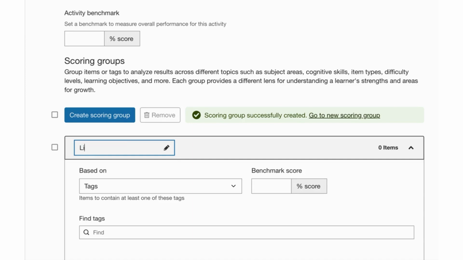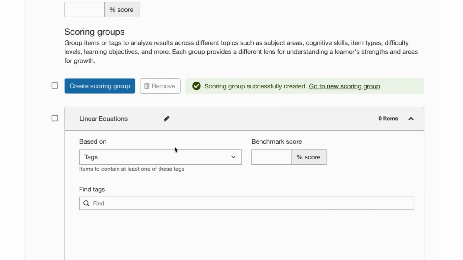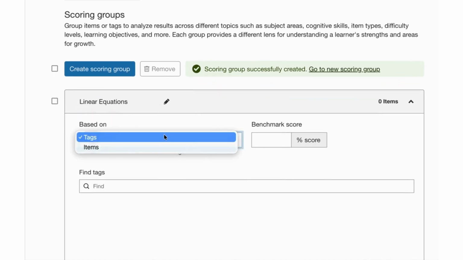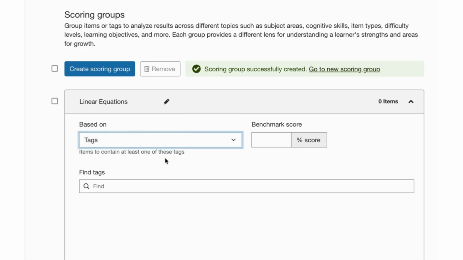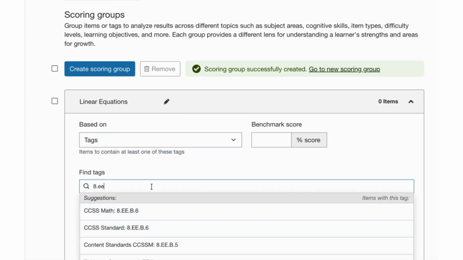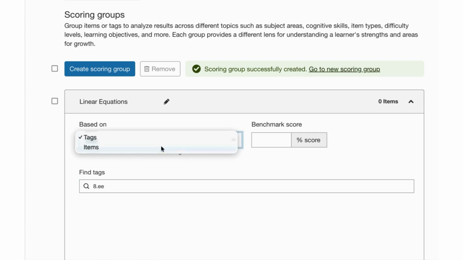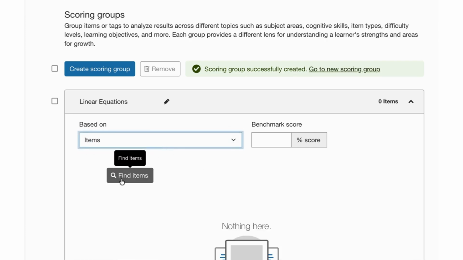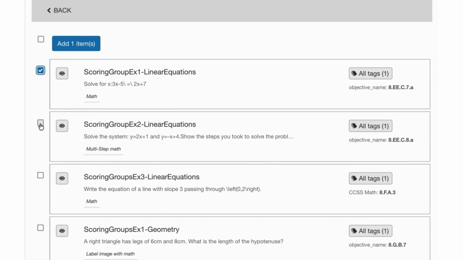And so from here, if I want to create my first scoring group, I simply click the button. And let's say for this math assessment, I want to create a scoring group of linear equations. So I could simply type in my title, and now I can start to add the items. And I can either add them based off tags or by items. And so for tags, you'd simply type in the tag that you'd want to search for, and you can add it in here if the activity has those items available.